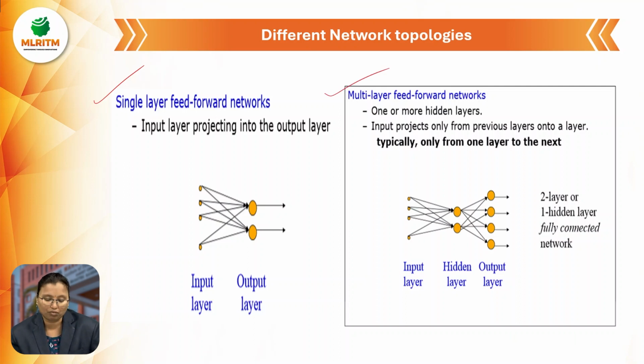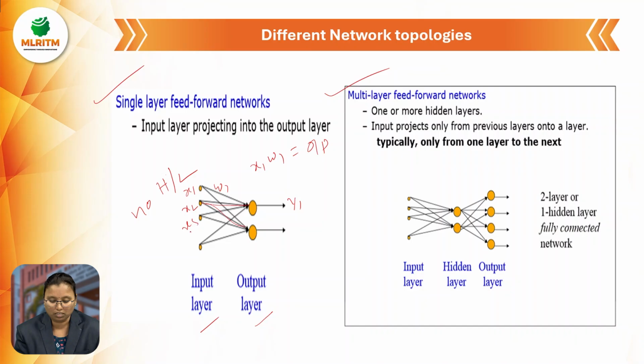What is a single layer feed forward network? Input layer is there, output layer is there. Here there is no hidden layer. Single means only input and output, the input layer and the output layer. Whatever input is there in the input layer goes directly to the output; it will process and give the output only. These all are the weights. So we can use the formula x1 w1 directly, then you will get the output here. And same like that. This is x1, x2, x3 and so on.